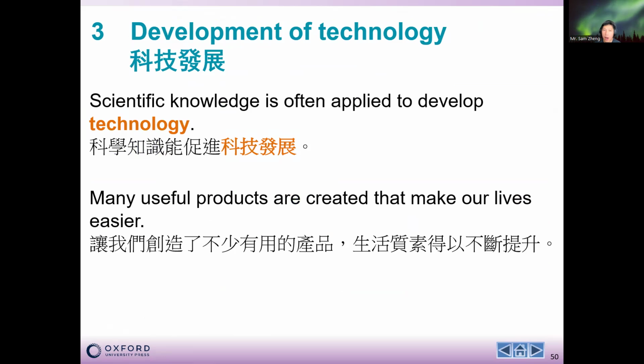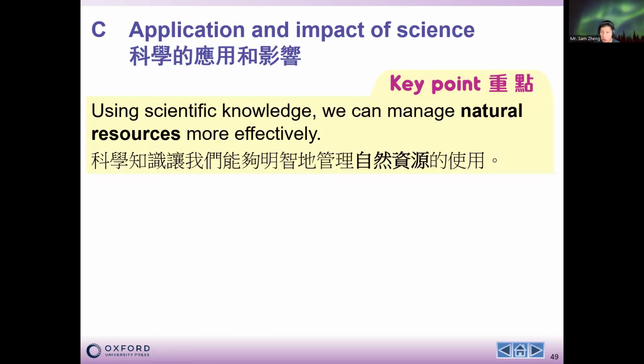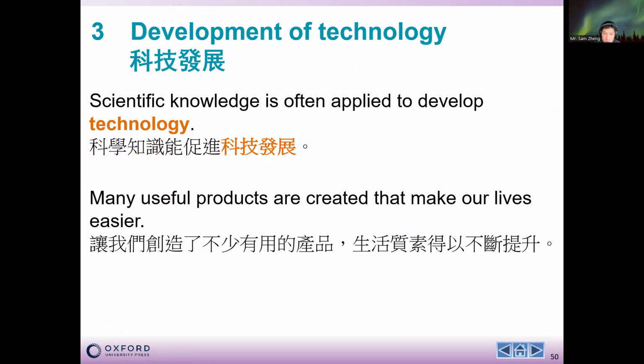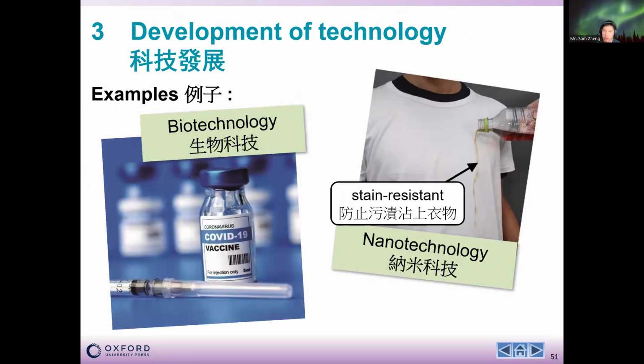Now, apart from the natural resources that we can effectively use, we can also see that scientific knowledge is often applied to develop technology. So many useful products are created to make our life easier or better. For example, we have some biotechnology. The COVID-19 vaccine is also the use of science. We use science to improve our technology so that we can be immune or isolate from the disease. Apart from that, maybe we have some nanotechnology.